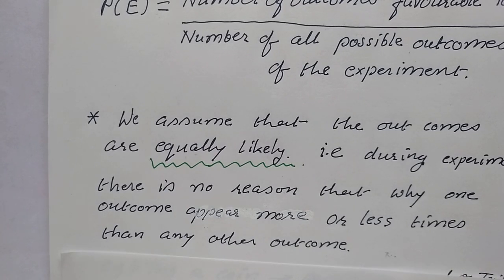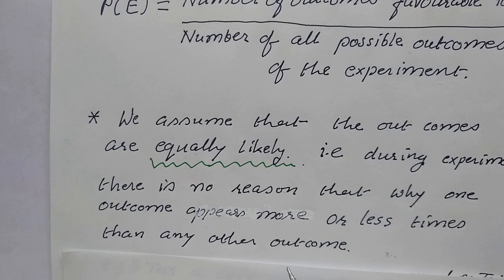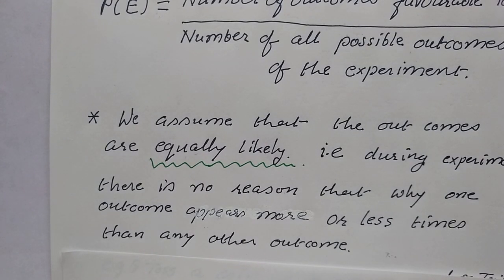Suppose you are tossing a coin. At that time, one outcome, suppose we take, appears, suppose head. Then tail is not there. So why head? For that, no reason, children.